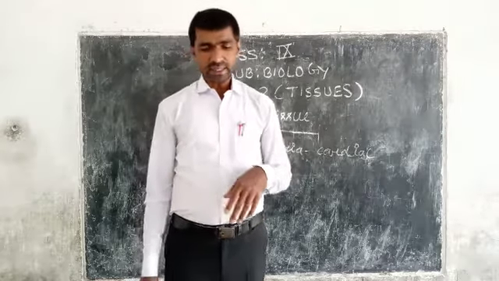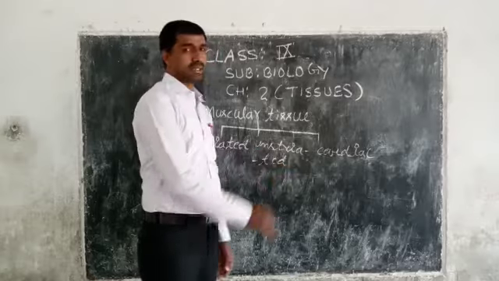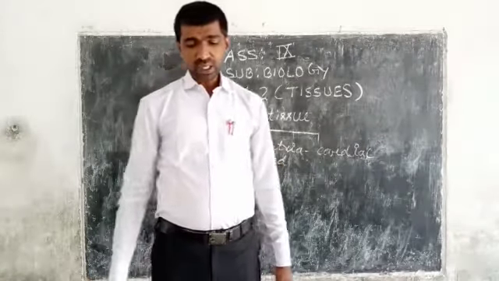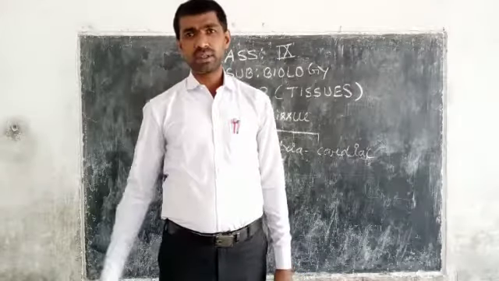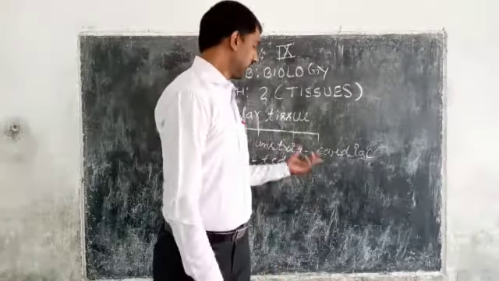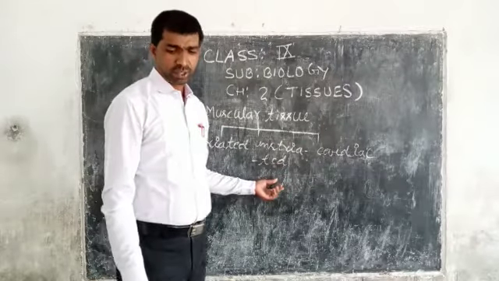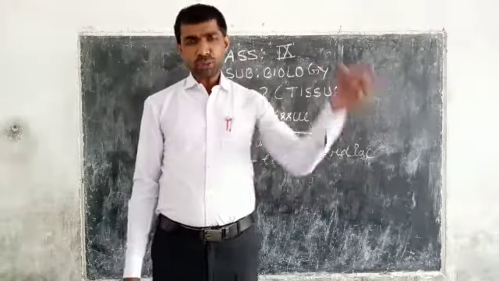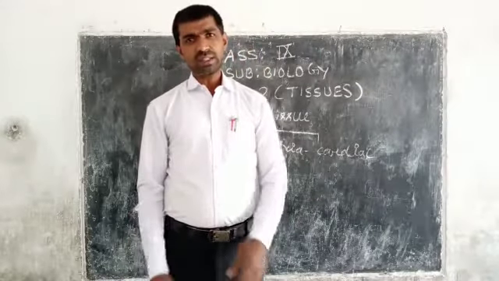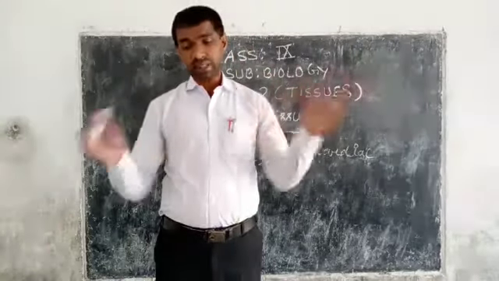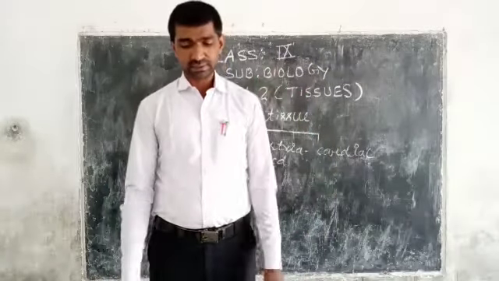After this, I am going to describe the function of unstriated muscles. Unstriated muscles work according to the requirement of the body. They cause peristalsis in the alimentary canal. Peristalsis is a rhythmic contraction and relaxation of our muscle cells.